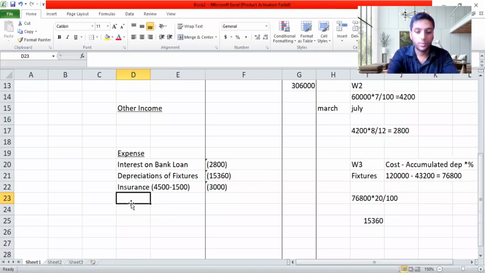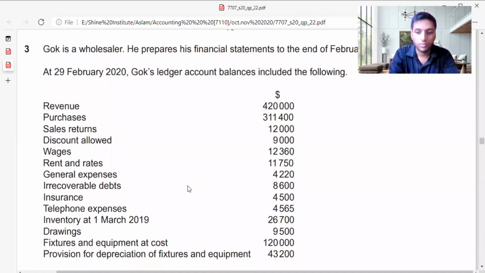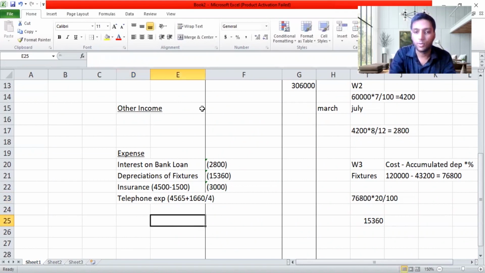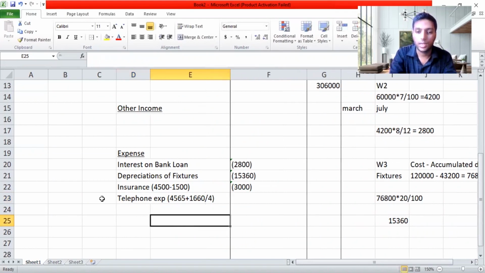I'll take telephone expense here. So telephone expense I got 4,500, and I don't know what was the value, let me check again. 4,500 565. So 4,565 plus, now there was 1,660, and that one quarter was belonging to the telephone expense of the business.